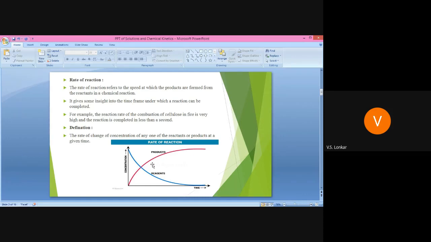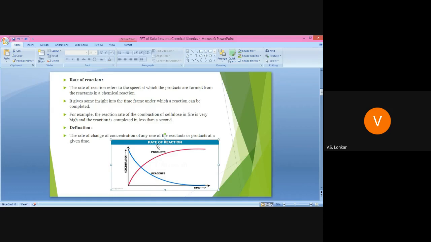See this diagram indicating the rate of reaction: concentration versus time. As time passes, the concentration of reactant decreases and the concentration of product increases. This is simply the rate of reaction, the rate of change of concentration of any one of the reactants or products per unit time or at a given time.